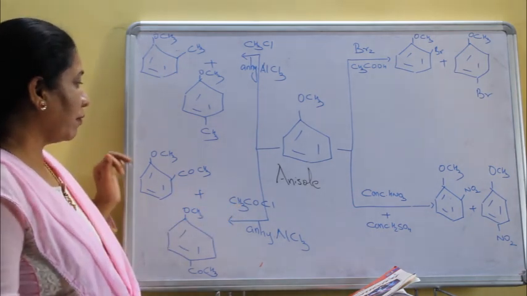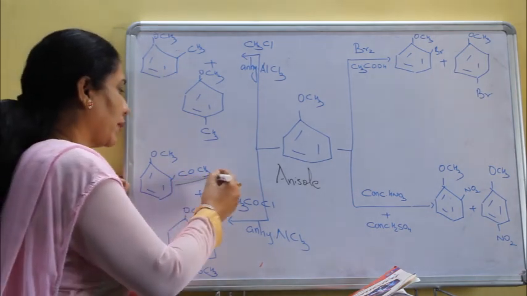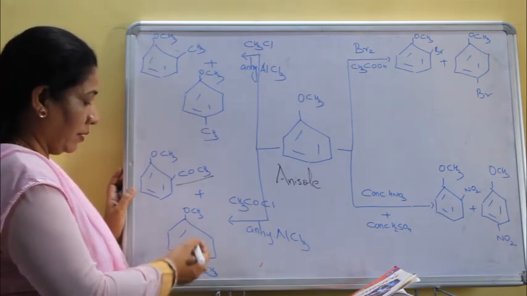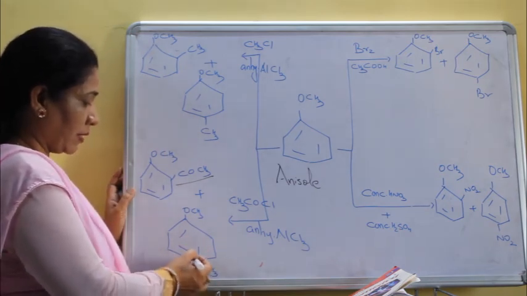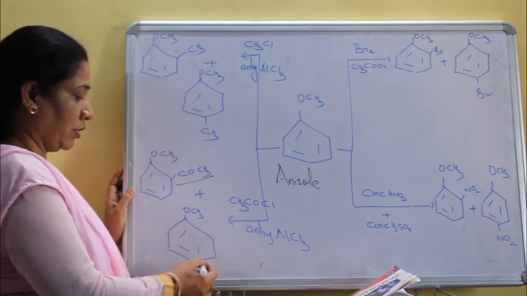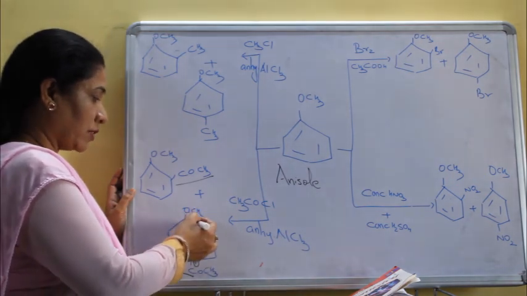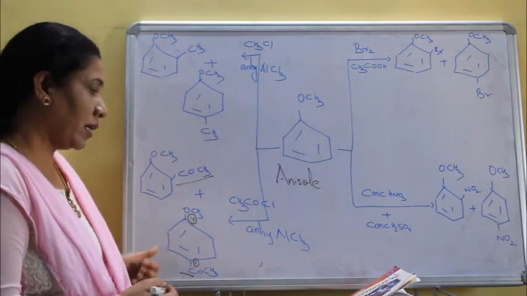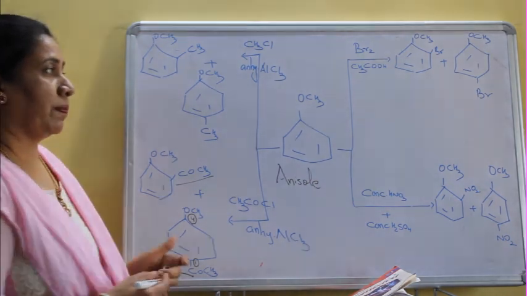and acylation of anisole results in formation of introduction of COCH3 group at 2nd position or at 4th position, and the naming here, COCH3 part is called as the 1st position. So OCH3 is the 4th position. This is 4-methoxyacetophenol.